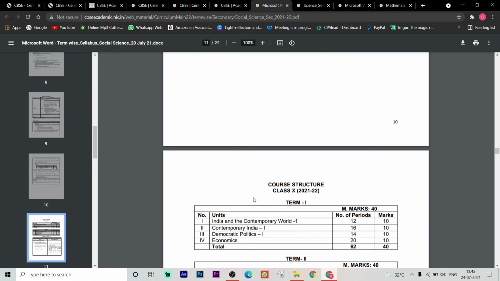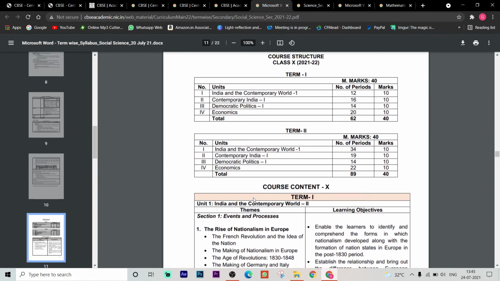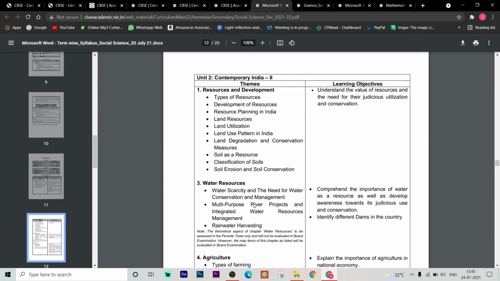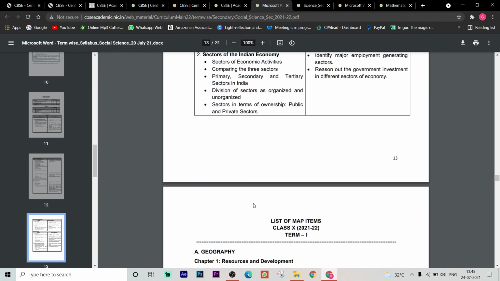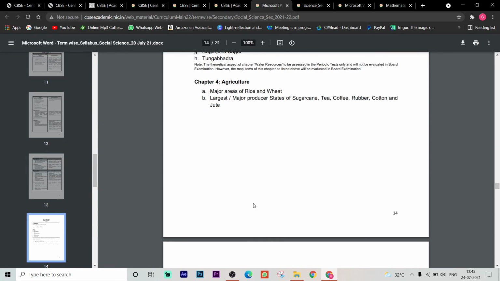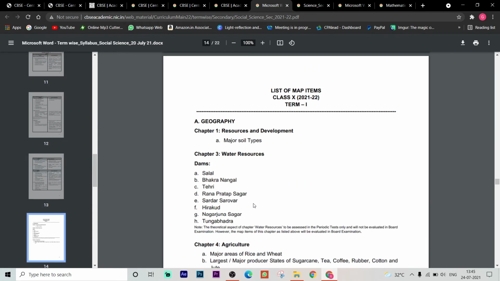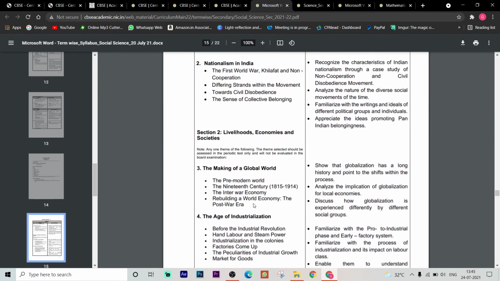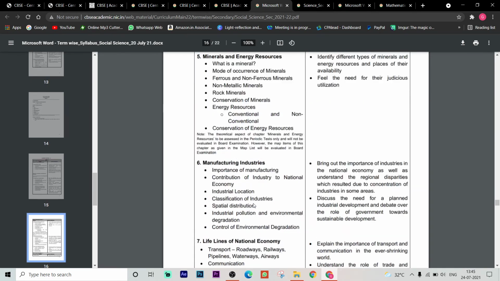So here is the class 10th. Okay, class 10th also here topics I am going to tell you. Map items, geography, resources and development, very important. Water resources, agriculture. Term 1, these are the things which you need to include. And term 2, the topics are